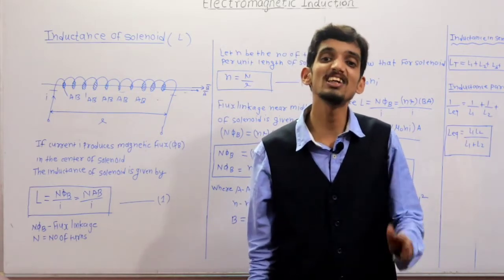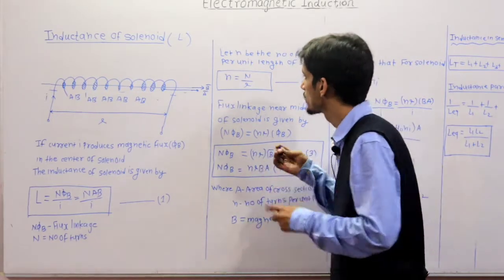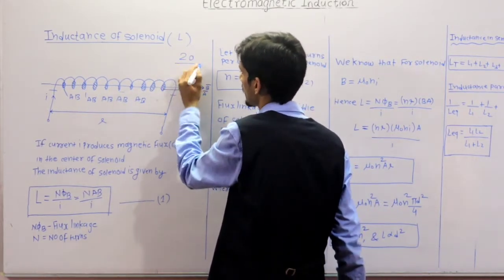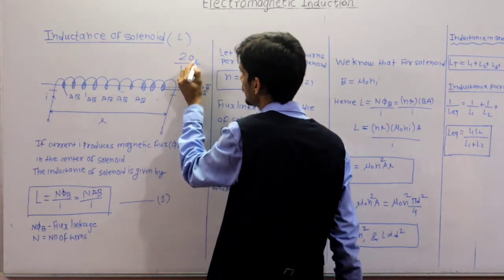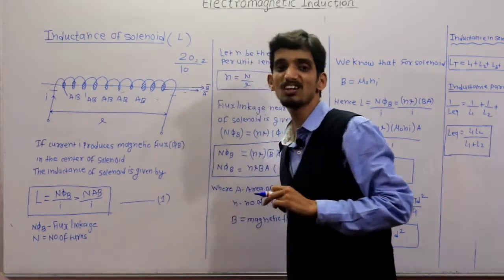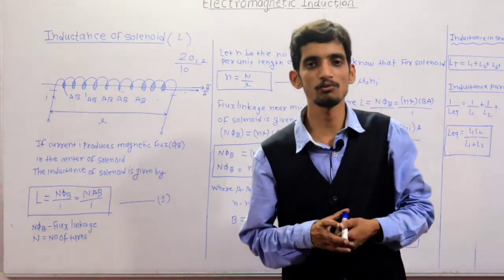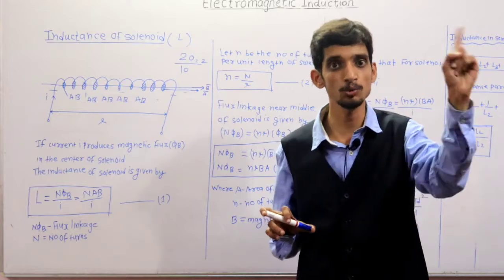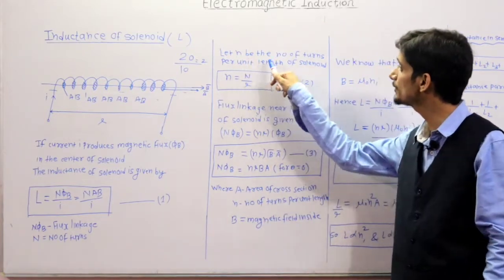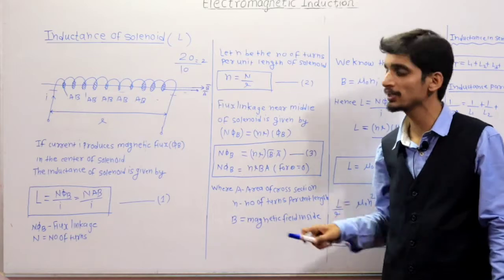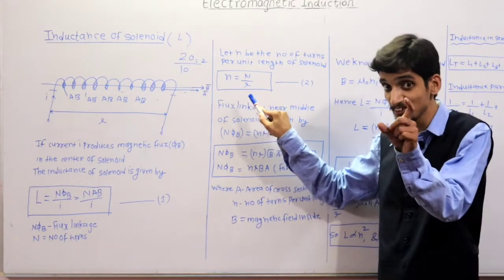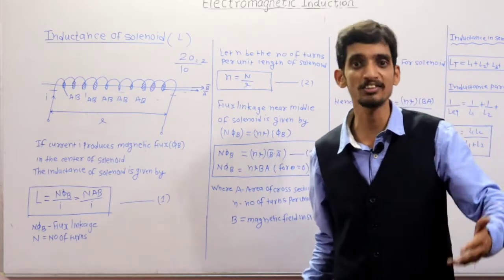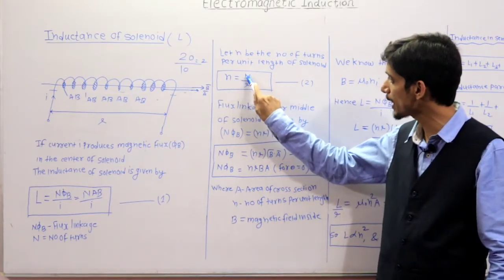It means 20 upon 10, which is 2, because 20 is the total number of turns and the length is 10. So actually it is 2, which is 2 turns per unit length. For 1 meter of length, how many turns are there? 2 turns. That's why for 10 meters, 20 turns. So that's why I am writing: let small n be the number of turns per unit length of the solenoid, and capital N is the total number of turns. That's why small n is equal to capital N by L.